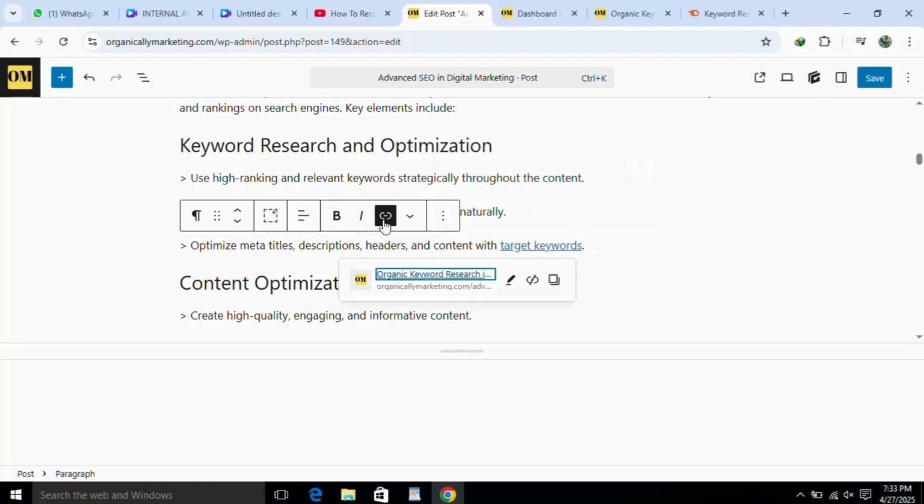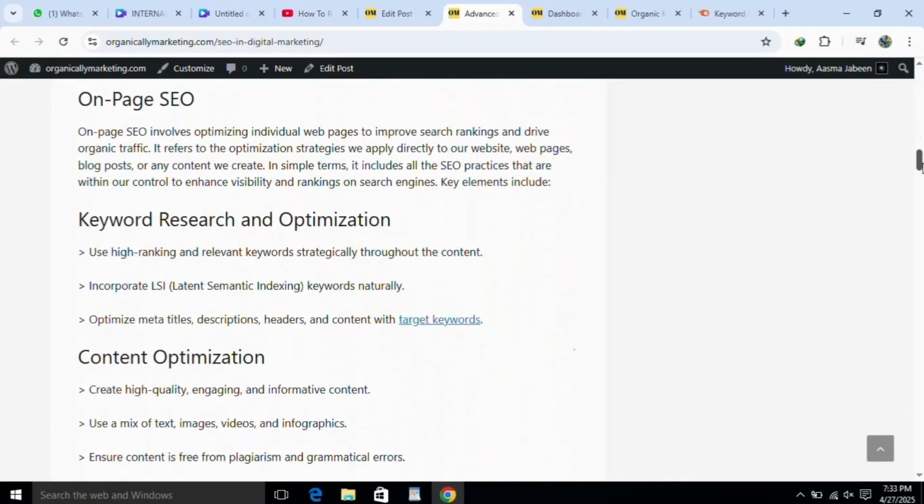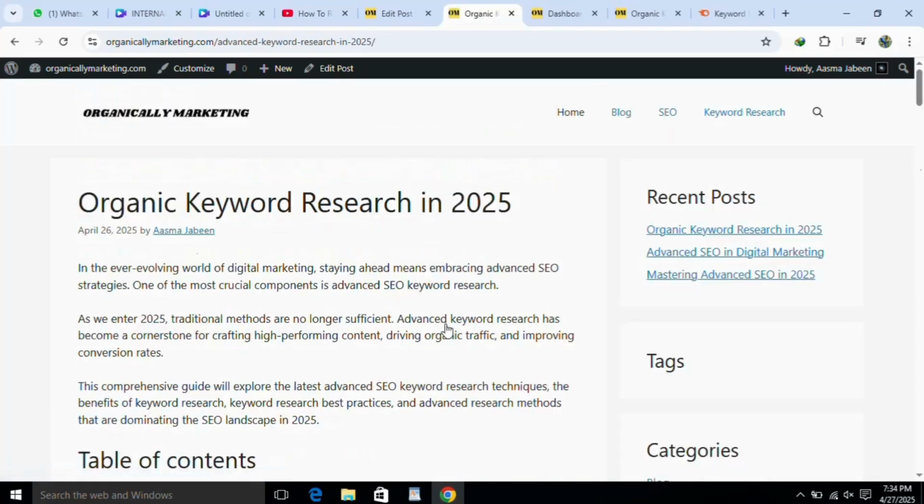The link is pasted. Just save and preview. If I open my blog again and click on this, you can see the internal linking is done like this.